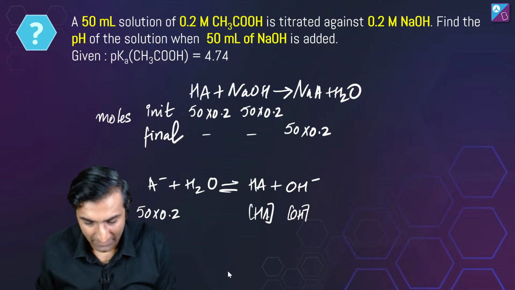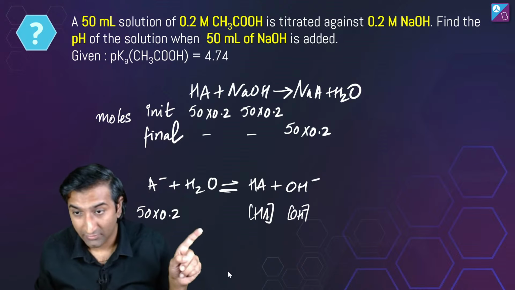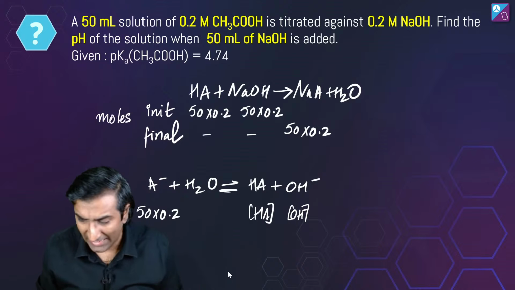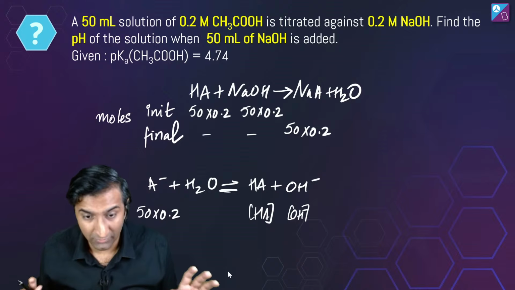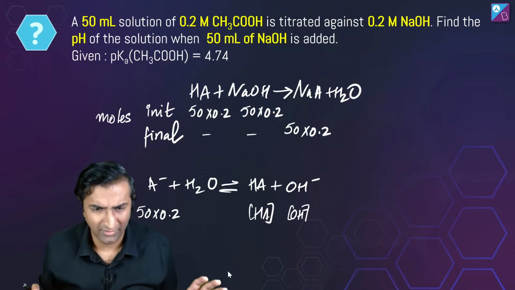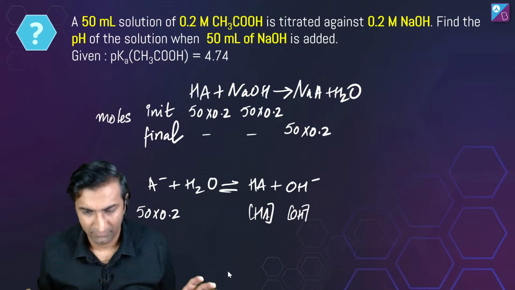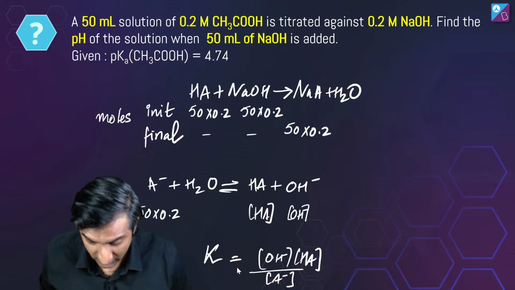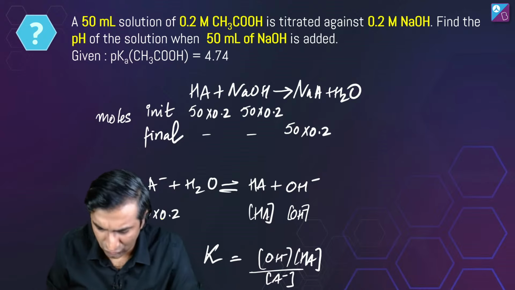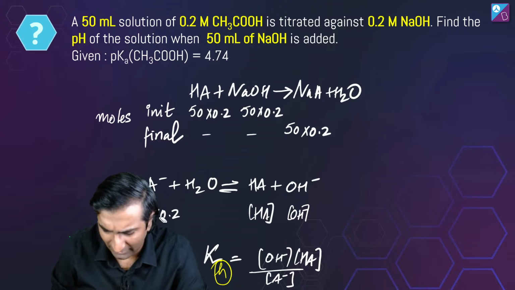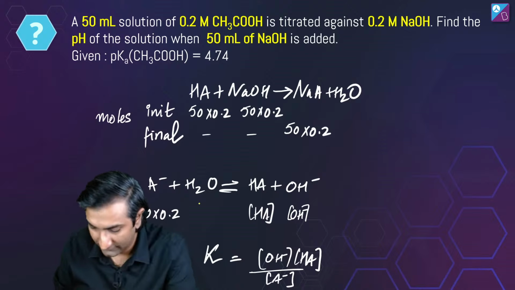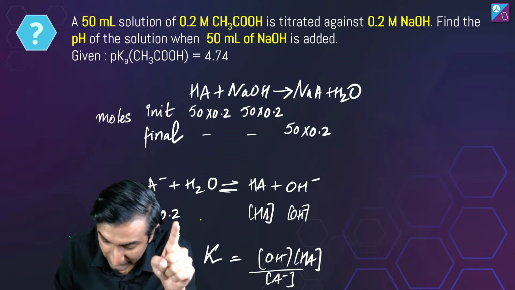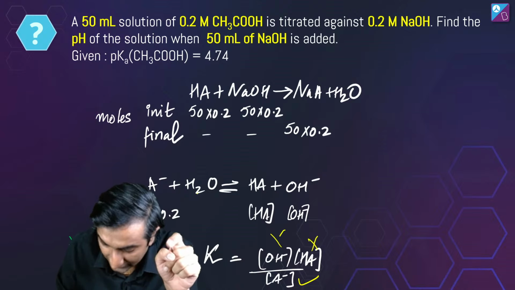So you do A minus plus this water gives you both of these. I don't know their concentrations. I'll keep them as whatever. ठीक है? I'm doing this for first principles. Oh, okay. समझ गए. That's good, Dilip. Lovely. So whatever this K is, it's supposed to be hydrolysis, but I'm not talking about that. I will not call it that. We'll do this without worrying about all of that. You do this. You write it down like this. Now, out of this, I know this, I do not know this, I do not know this.